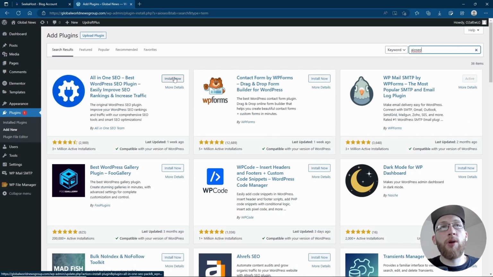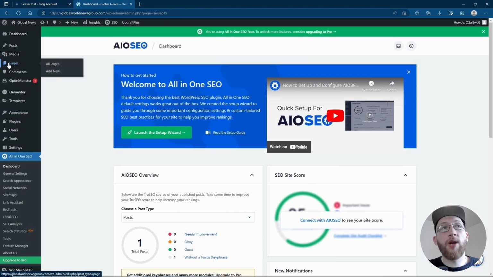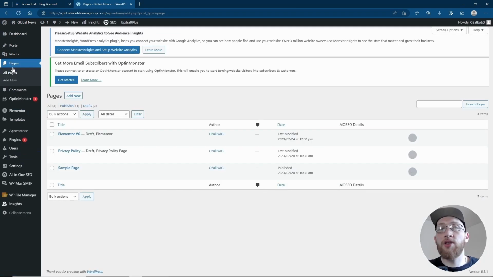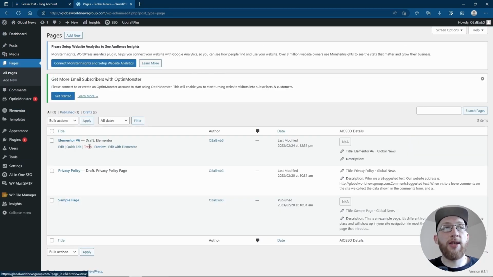So for this, I'm just going to go for All-in-One SEO. Again, install now. Once it's installed, we're going to click Activate. Now, just to quickly show you the difference now that we've installed this, how it's going to help, let's go back to one of the pages that we were doing.